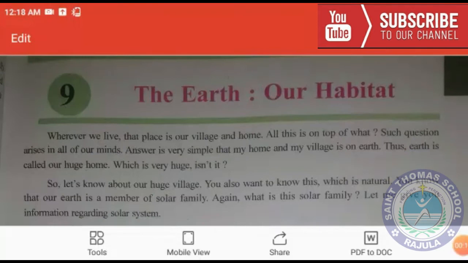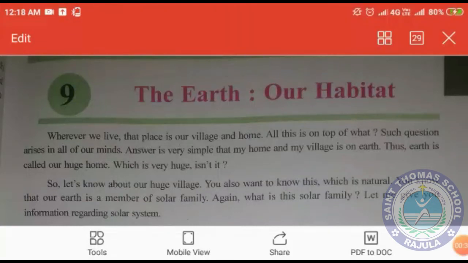Today we are going to study chapter number 9, The Earth, Our Habitat. Today we are going to see only the first part of this chapter, and the rest of the part I will send you in the next class. We will study only half of the chapter, and the other half will be sent to you in the second class, and question answers will also be sent in the next class.